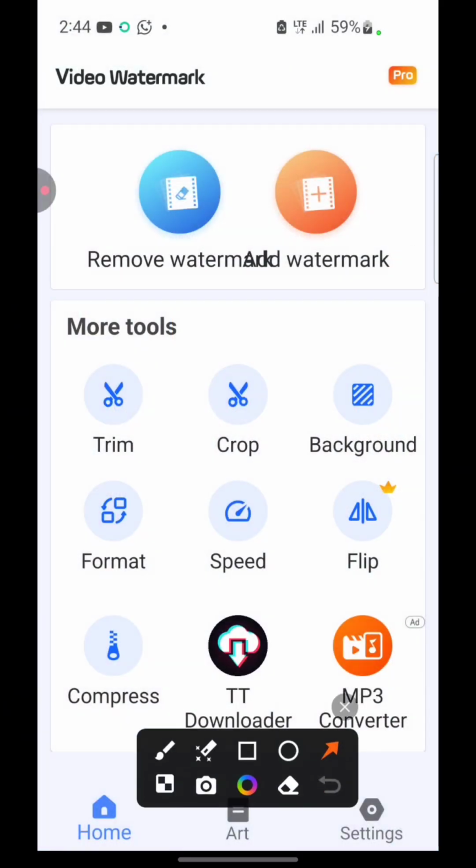So once I'm on the interface, I will just come over to my remove watermark, and then after that I will click on this stuff right here. I'll click on the video I want to remove the watermark from. I'll click on the video.